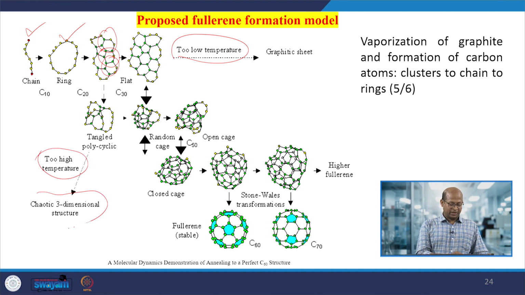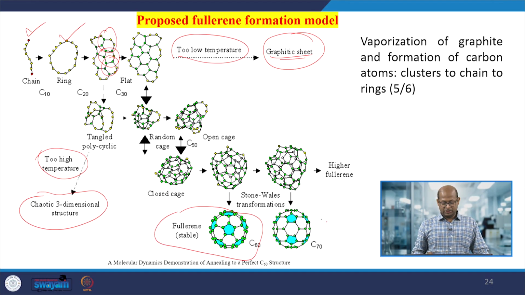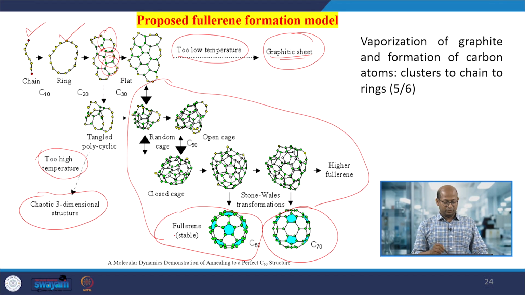So, the temperature may be too low or too high. If it is too high, a 3-dimensional structure forms, and if it is too low, graphitic sheets form. At in-between temperatures, neither too high nor too low, materials like C60 or C70 form. So, fullerenes form from graphite, the starting material, which is vaporized at high temperature, and then by formation of chains and rings, cage-like structures develop into fullerene materials.